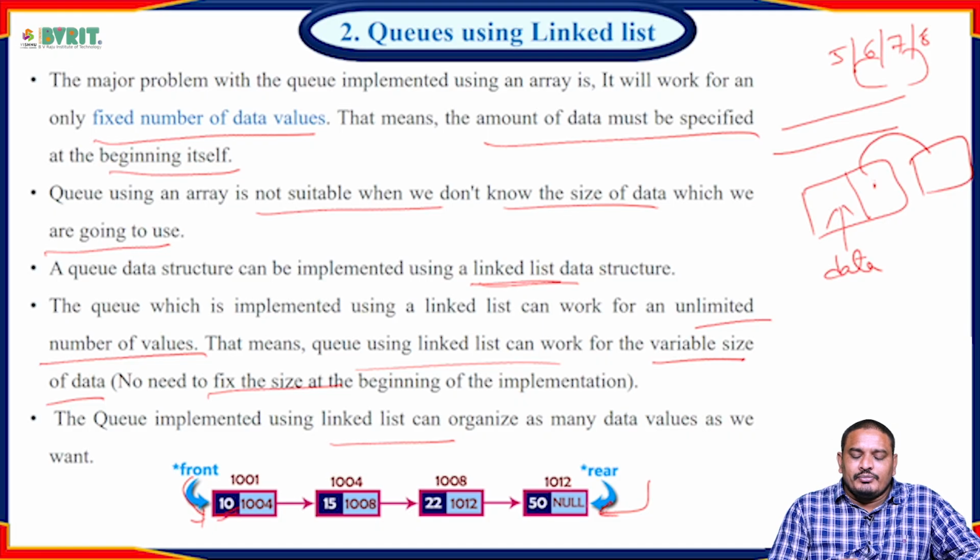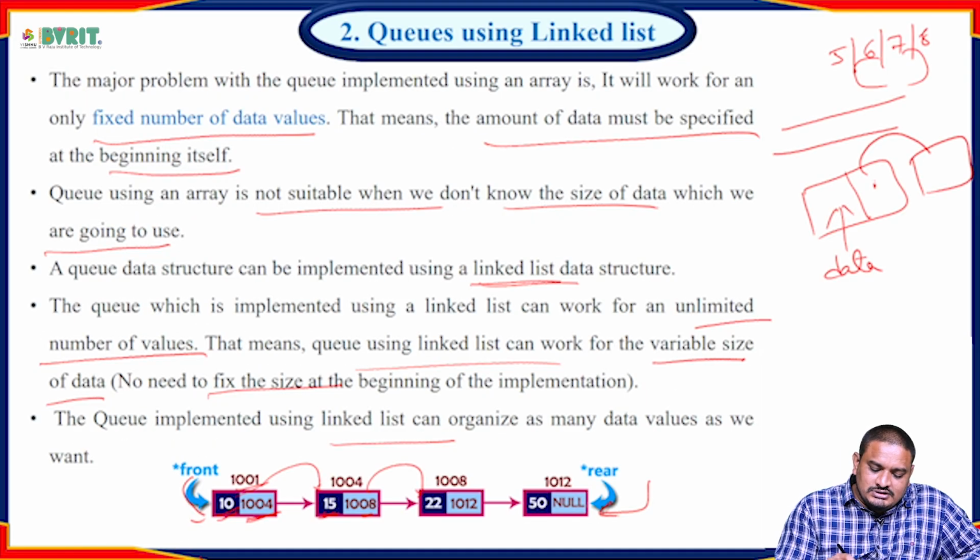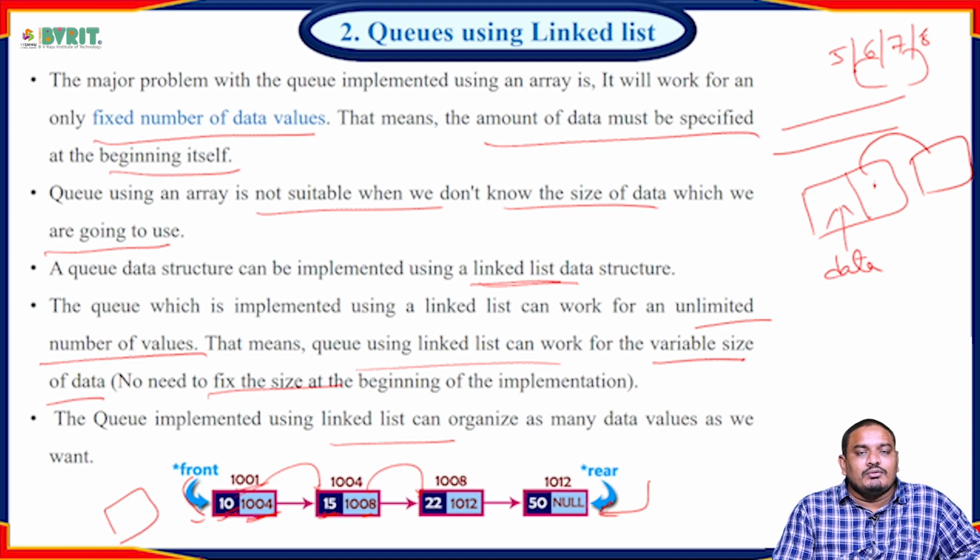So this is the 10 value, that is the data value. This is the address of the next value. This is the 15 element. This one is the address of the next one. This address is empty. Here we are creating one temporary node, and in the temporary node we are assigning the address initially, like this, the address of the next node.